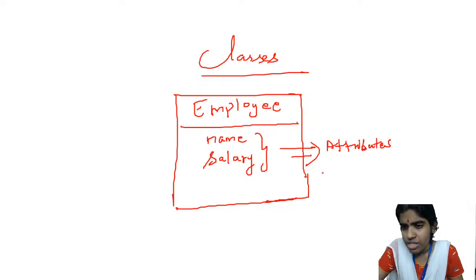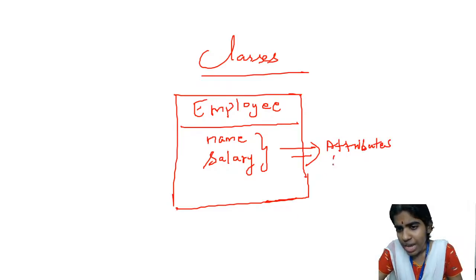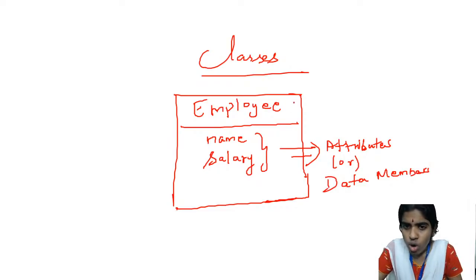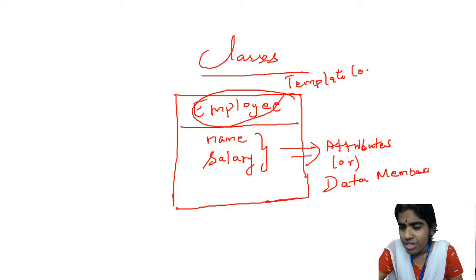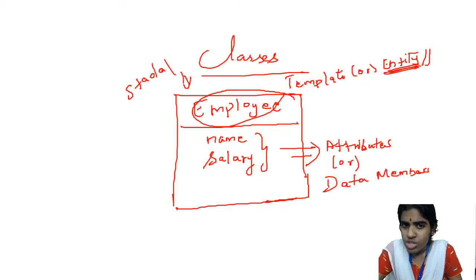Am I making sense? All these are called various attributes or data members. So what do you mean by a class? An entity, a template or an entity, is called a separate class. It can stand by itself, a standalone unit. Technically, a template or an entity is called a class. Employee is a class.